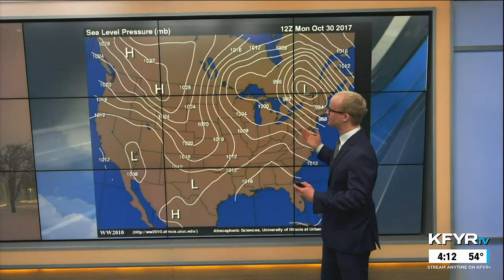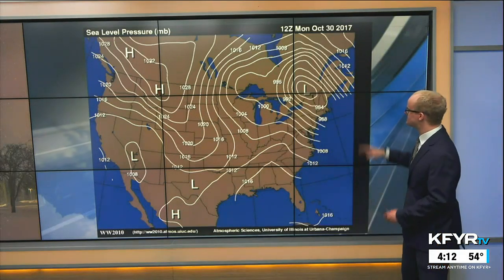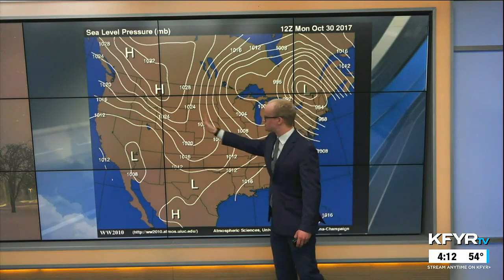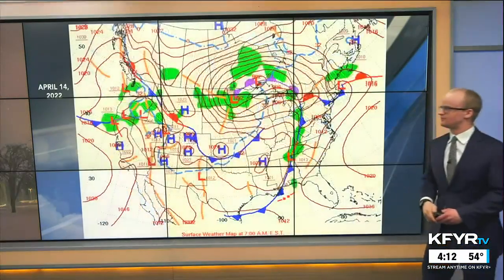So here's just a generic example with a strong area of high pressure over the northwest US and a strong area of low pressure over the northeast. You can see how those isobars increase with higher pressure closer to that strong area of high pressure.